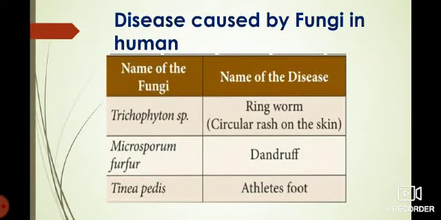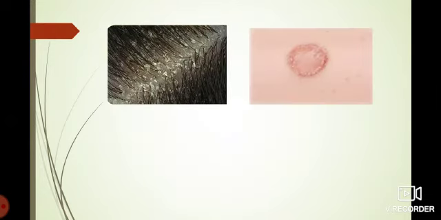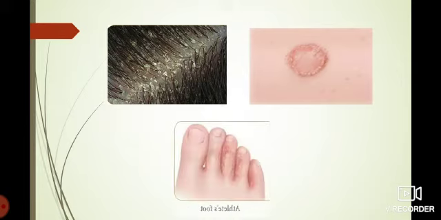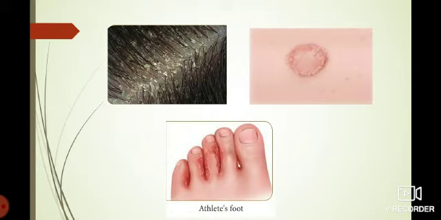In humans, ringworm, that is the circular rash of the skin, is caused by Trichophyton species of fungi, and dandruff is caused by Malassezia furfur, and athlete's foot is caused by Tinea pedis. So these are the harmful effects of fungi.